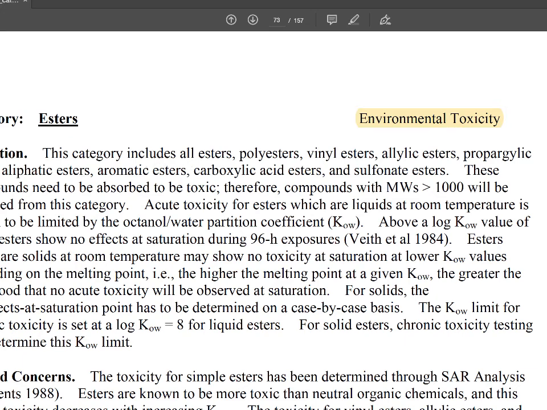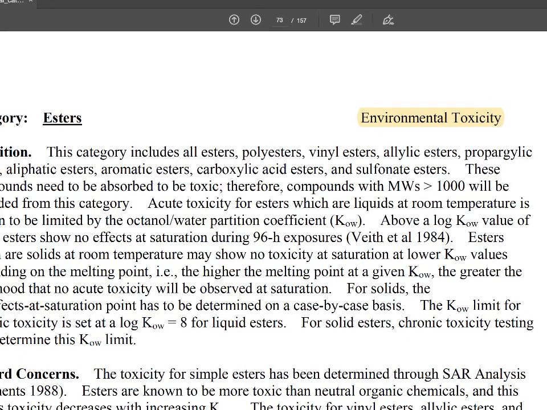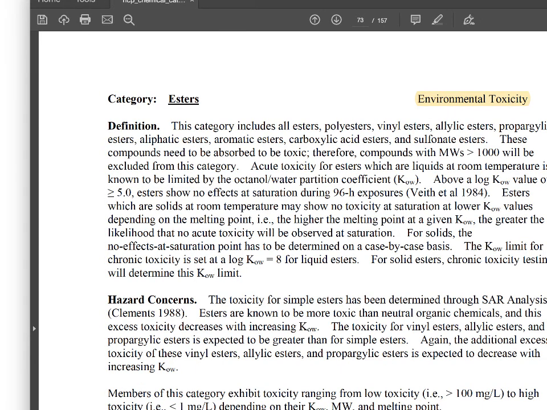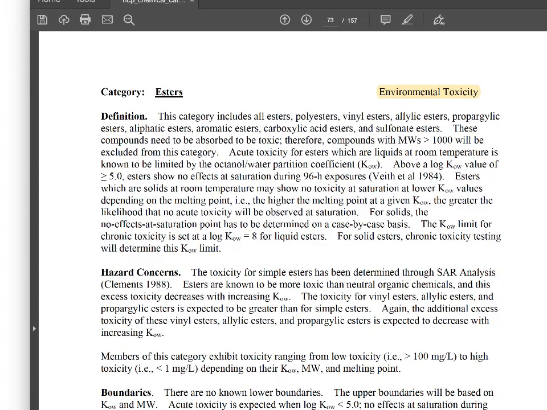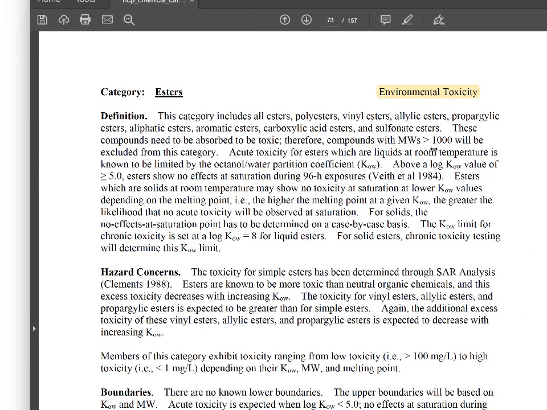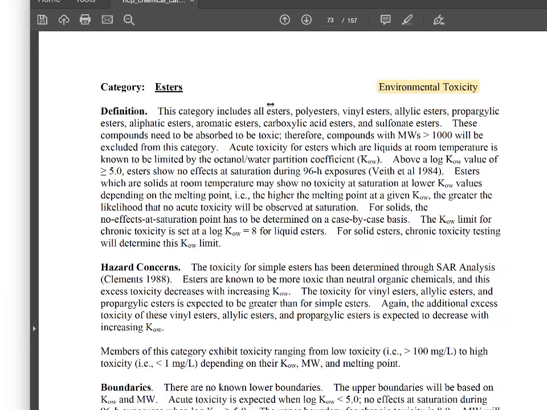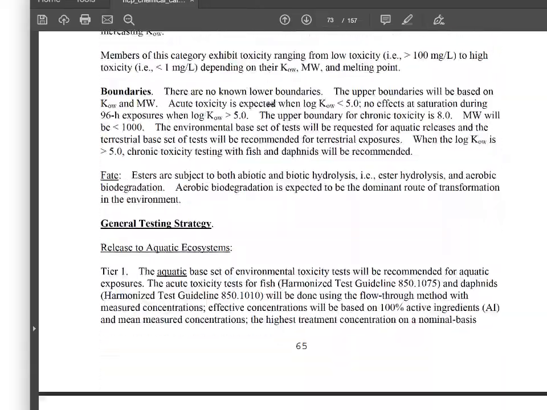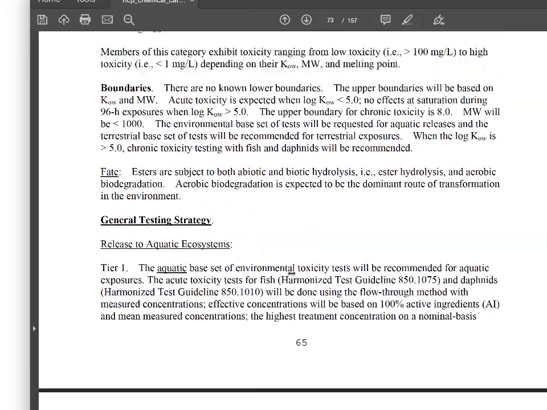So we read this, and it reads, okay, here's esters, and the first thing you see is environmental toxicity. That's the most important thing that the EPA considers it to be effective against. You can go through and follow along in your module now that you see what this is referring to. This is again on page 65. This is what they're referencing.